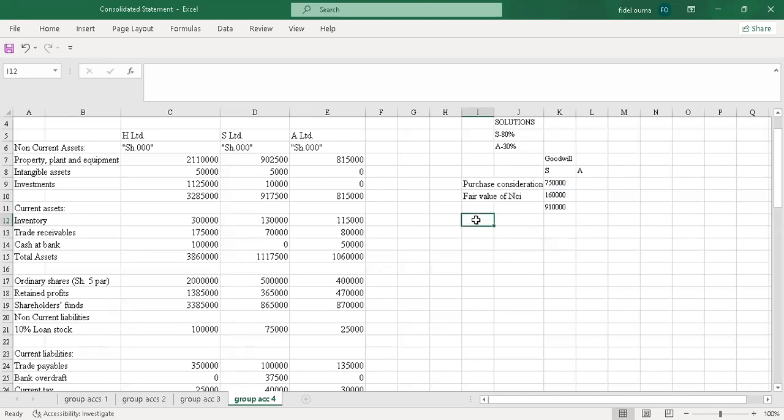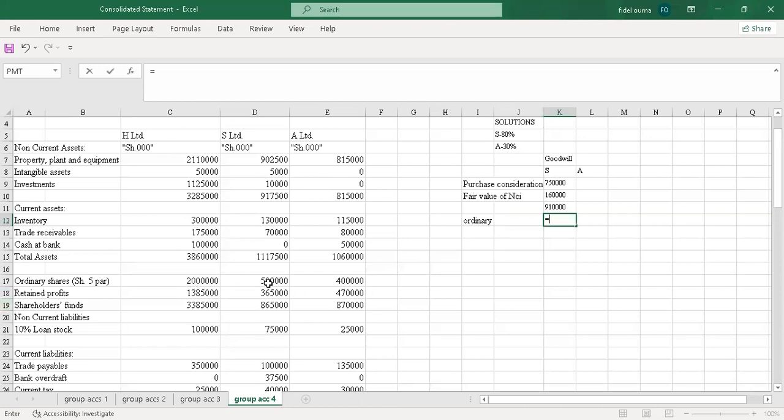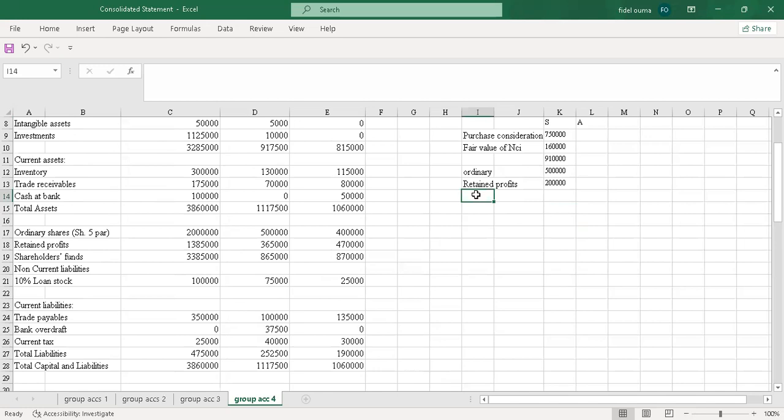So the net assets will start with the ordinary shares. So just write ordinary shares, equals to, and I'll pick this for the subsidiary. Then the next one is the retained profit. For the retained profit, we use the one at acquisition, the pre-acquisition one, the one which was available when we acquired. So under S, the retained profit is this, so I'll pick that.